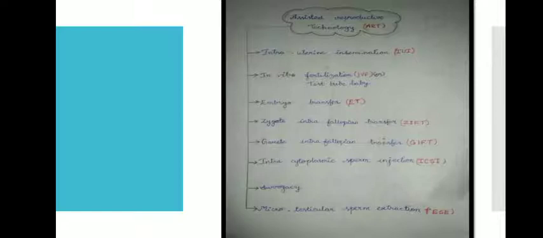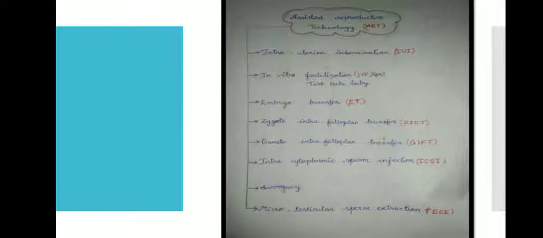So the techniques where we handle gametes and embryos outside the body are called assisted reproductive technology. They include intrauterine insemination, in vitro fertilization or test tube baby, embryo transfer, zygote intrafallopian tube transfer, gamete intrafallopian transfer, intracytoplasmic sperm injection, surrogacy and microtesticular sperm extraction. These help couples go from infertility to pregnancy.